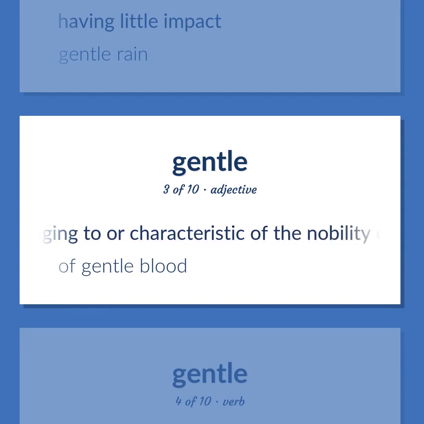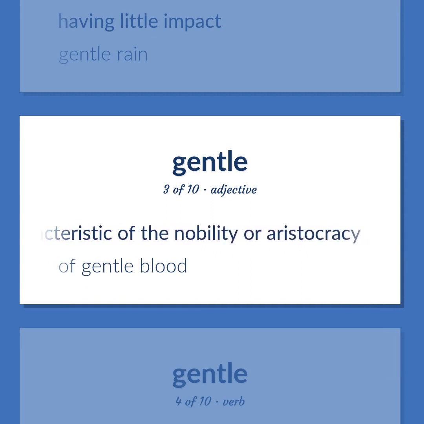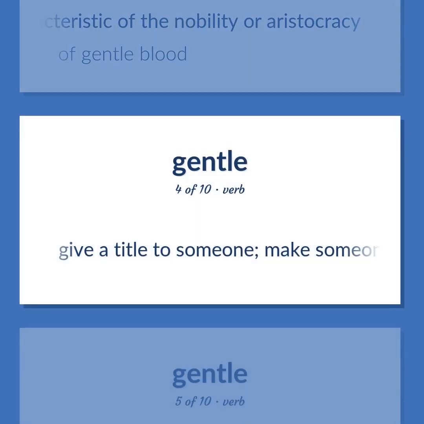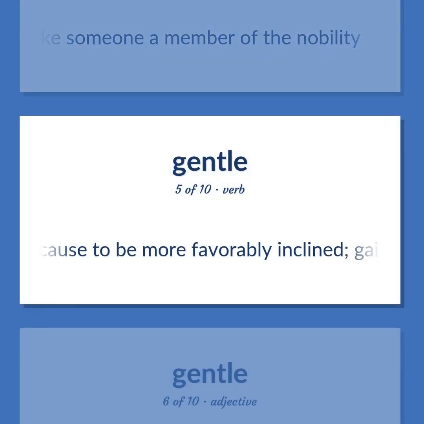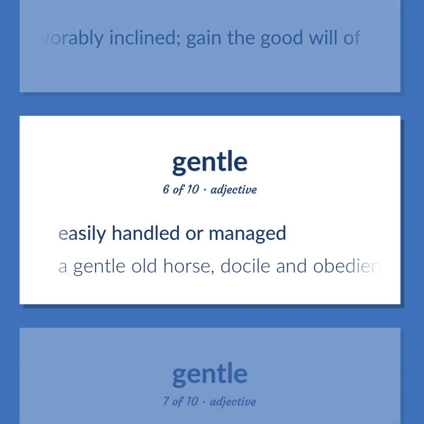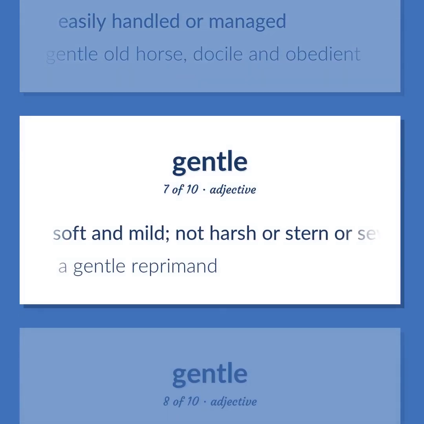Belonging to or characteristic of the nobility or aristocracy. Of gentle blood. Give a title to someone. Make someone a member of the nobility. Cause to be more favorably inclined. Gain the goodwill of. Easily handled or managed. A gentle old horse, docile and obedient. Soft and mild. Not harsh or stern or severe. A gentle reprimand.